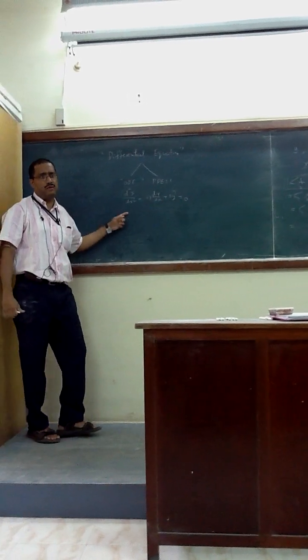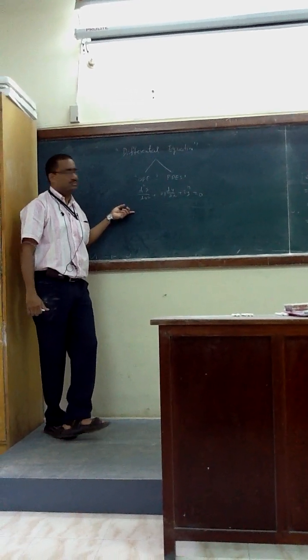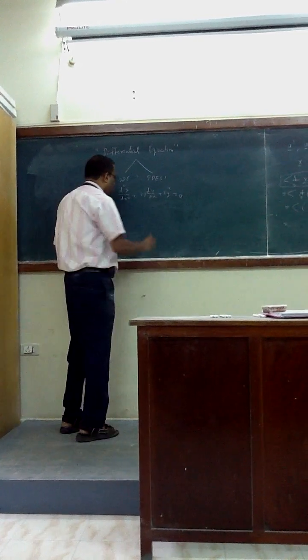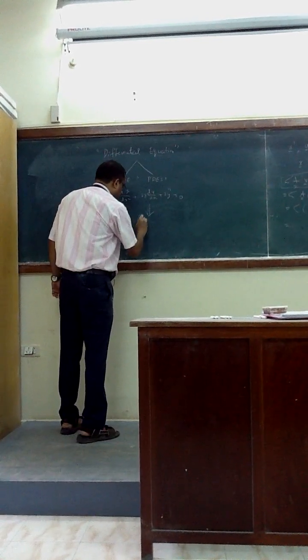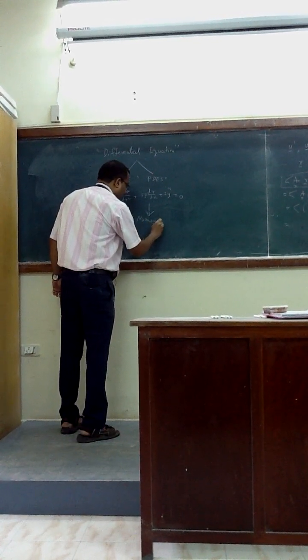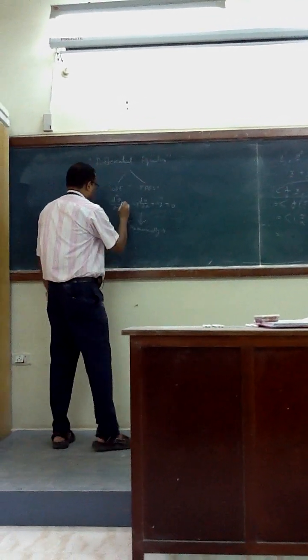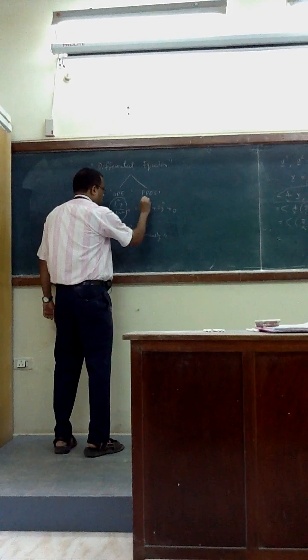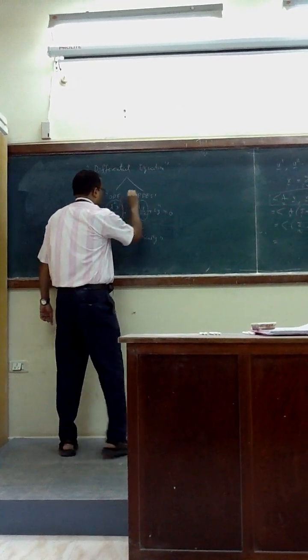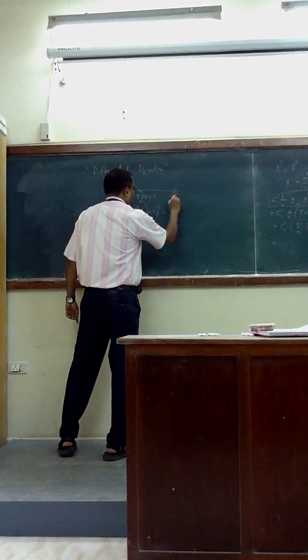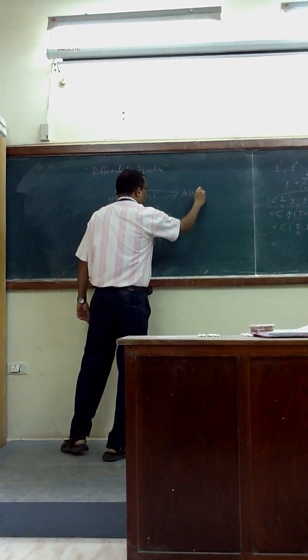It is complex. We cannot have an analytical solution, and we need to do it numerically. What will numerical methods do? Express the derivative in algebraic form.